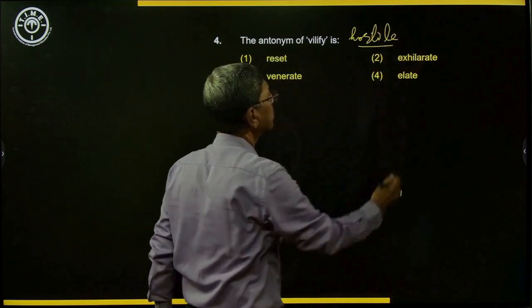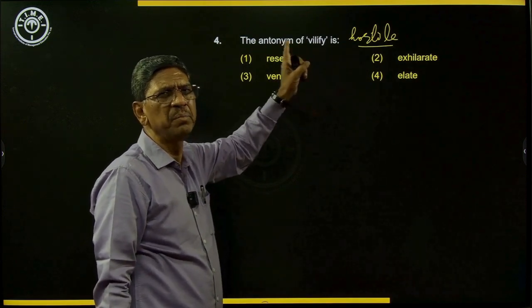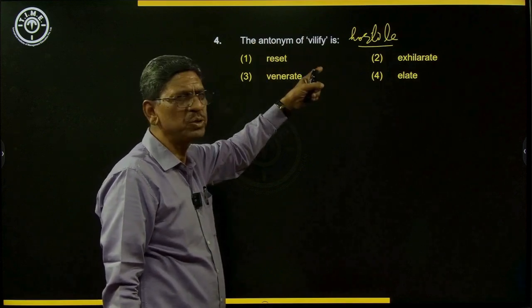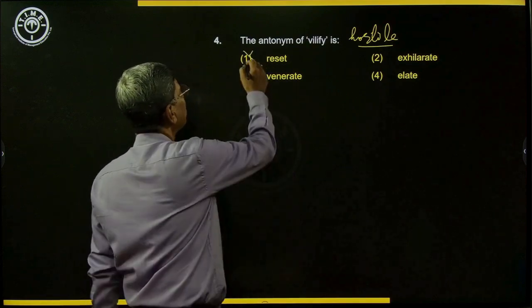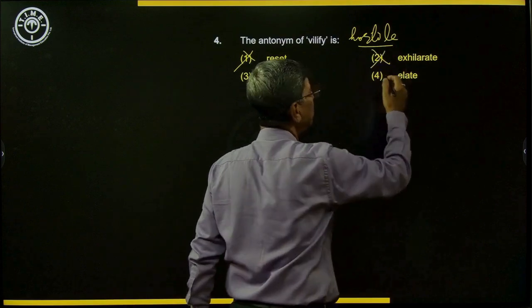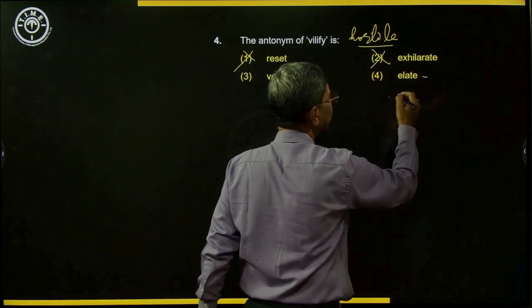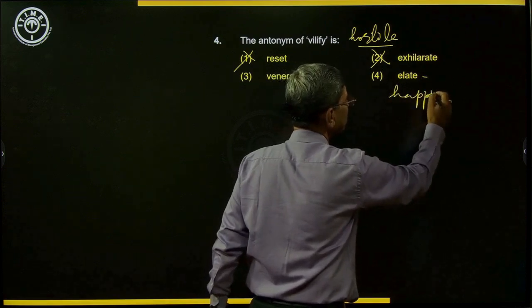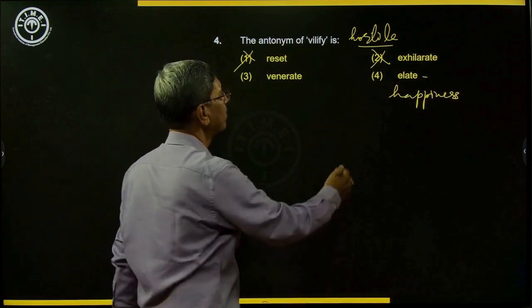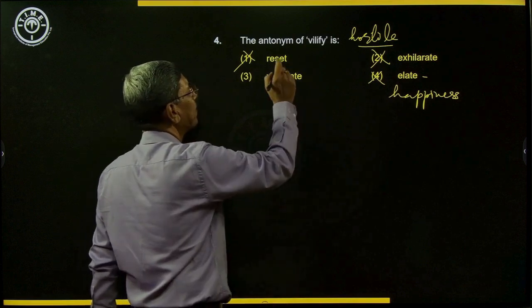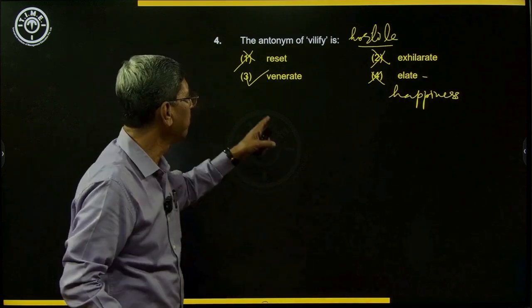When a person is hostile to somebody, disrespectful, being very rude and contemptuous, then it is vilify. Let us look at the options. Reset is not a good option for that. Exhilarate is to be excited, to excite people. Elate is happiness, excitement due to some good news. He was elated, means he was very happy. So this also is ruled out. So venerate, deep respect. Deep respect is veneration.